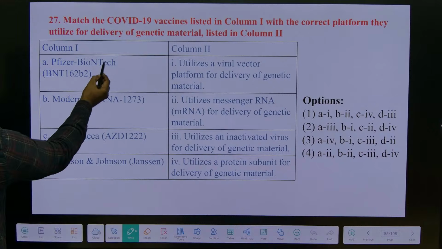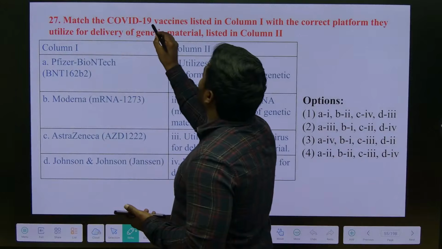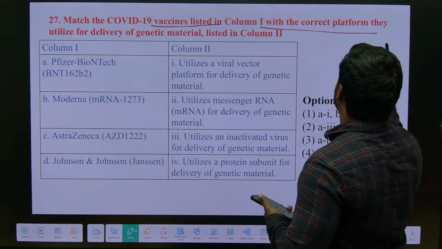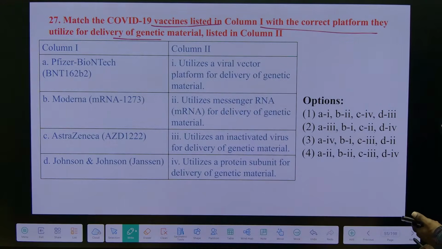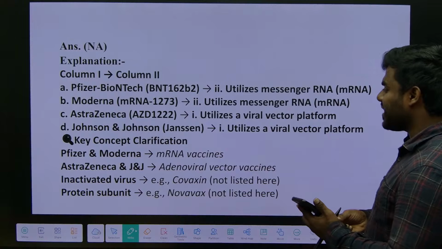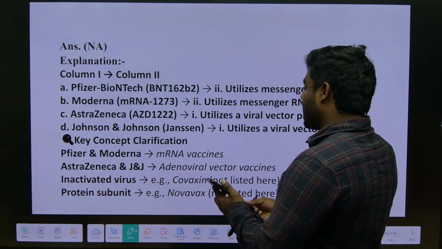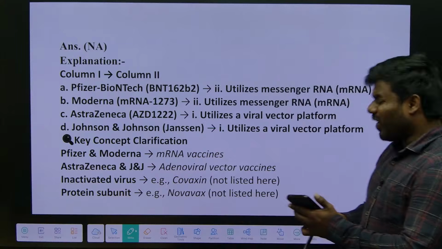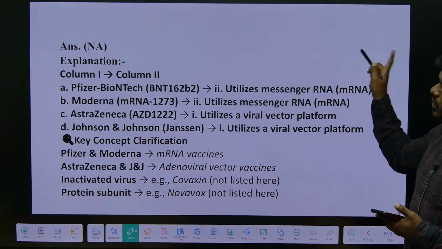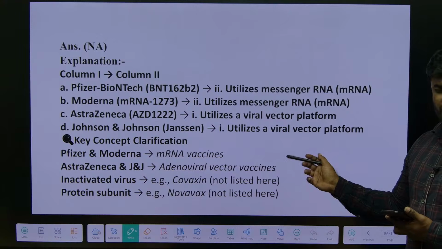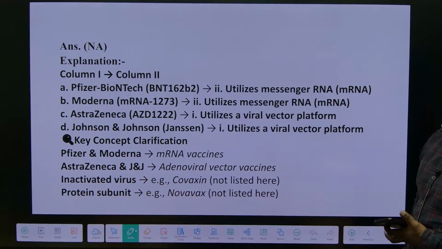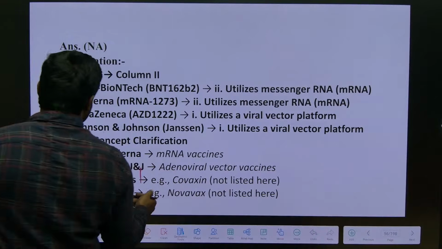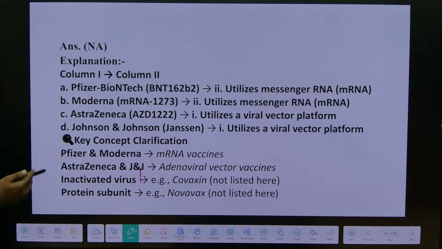Options only wrong. See, they have given: match the COVID-19 vaccines listed in column 1 with the correct platform they utilize for delivery of genetic material listed in column 2. Okay, so I want you to compulsorily remember this without confusion. What we observed is that even in 2023 and 2022 we got a similar type of question. So this time also there is a possibility of getting this kind of question. I want you to remember correctly which company is delivering what type of vaccines and using what type of vectors.